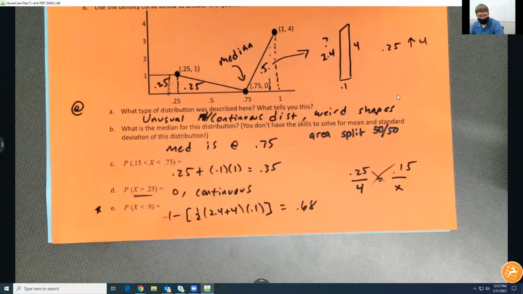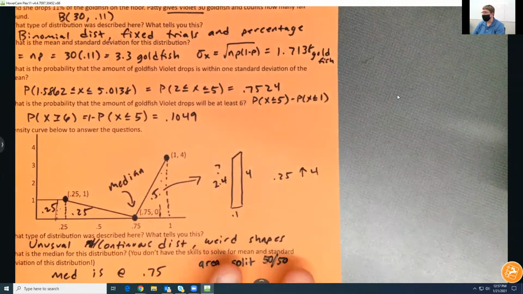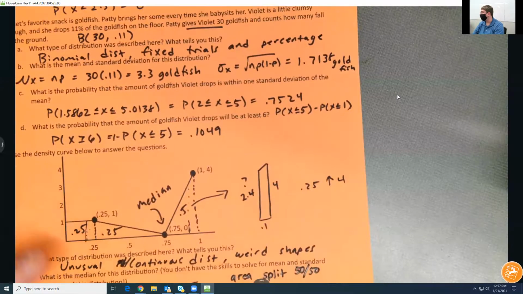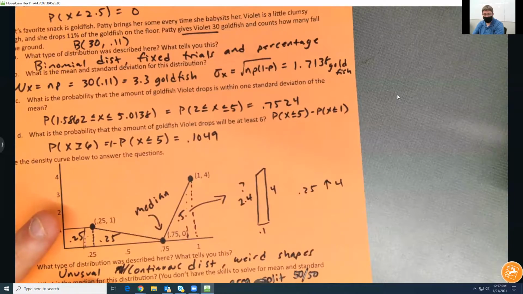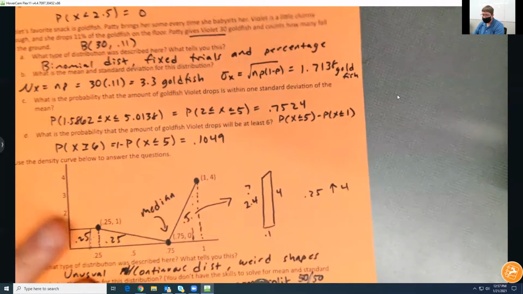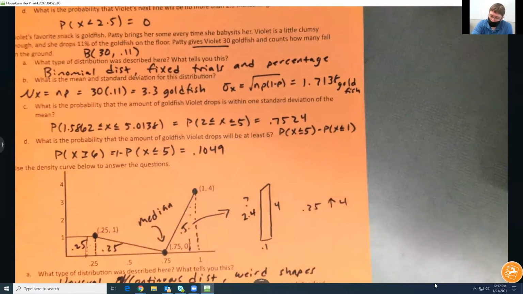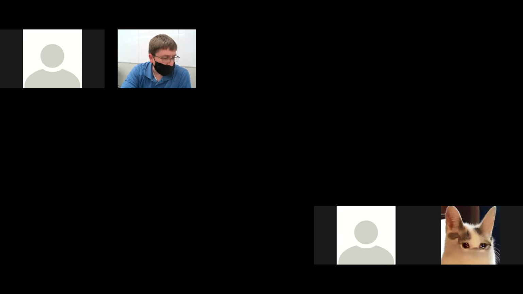All right, so the quiz will be on Monday. It'll be continuous distributions. If you guys have some last minute questions over the homework, we can do that at the beginning. The quiz will pretty much take the class, and then you'll have the rest of the time to work on FRQs and such. So I'll pass those out to people on Monday. I'll also publish the answer key for this and my video so that you guys can go back